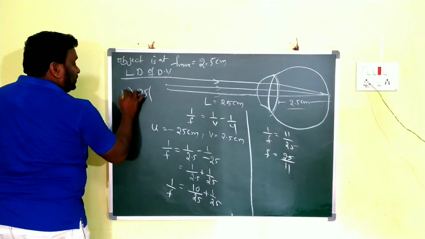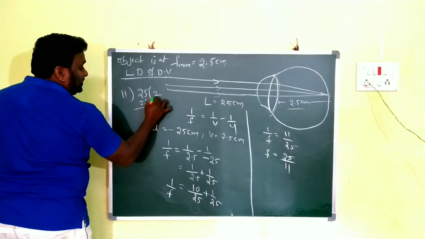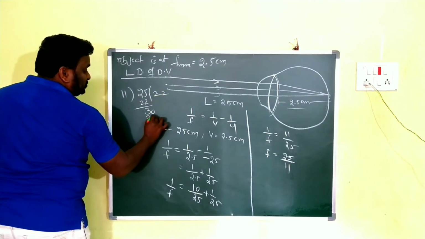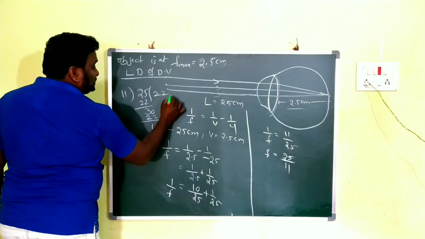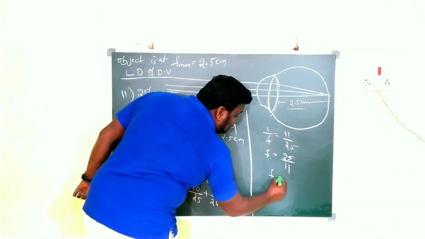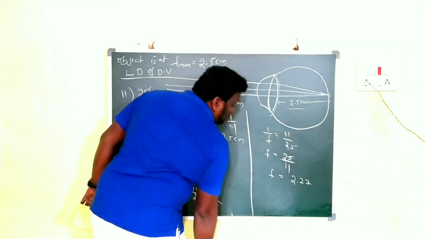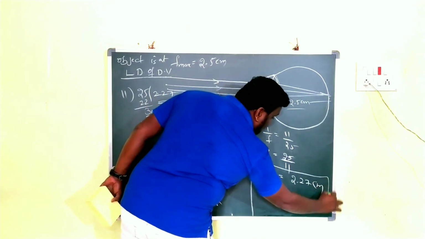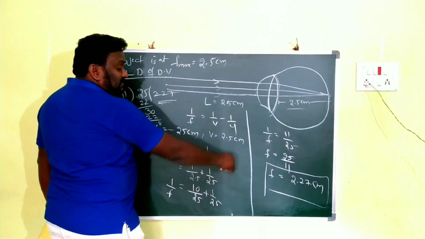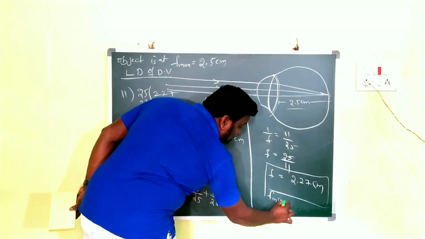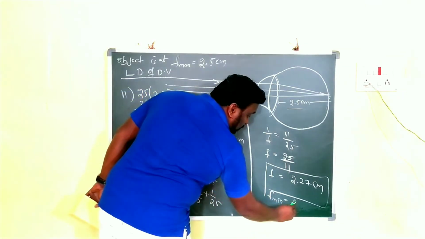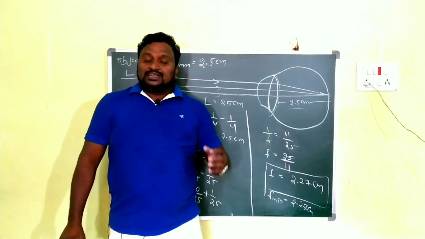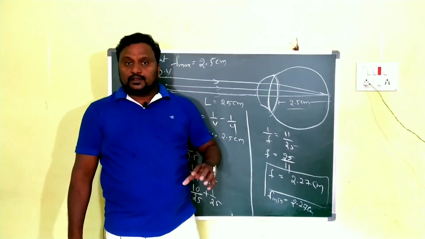25 by 11. 11 2s are 22. 3, again 0 here. 11 2s are again 22. What do you get? 8. So here we will get the f value as 2.27 centimeters. This is the focal length. Now this should be taken as the minimum focal length of the eye lens. Minimum focal length of eye lens, that is how much? 2.27 centimeters. Clear?